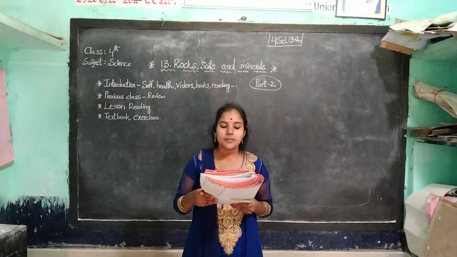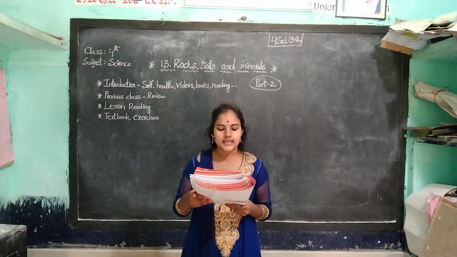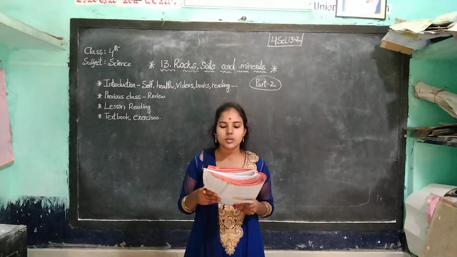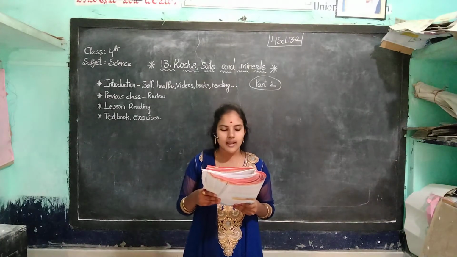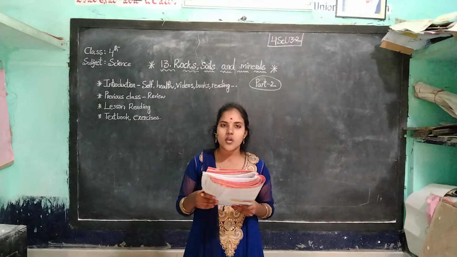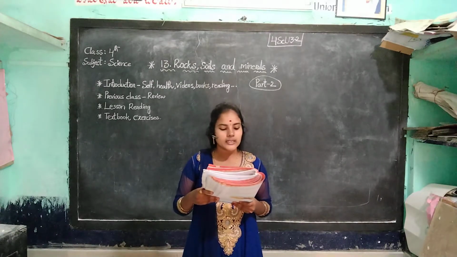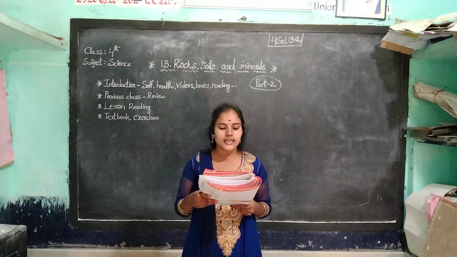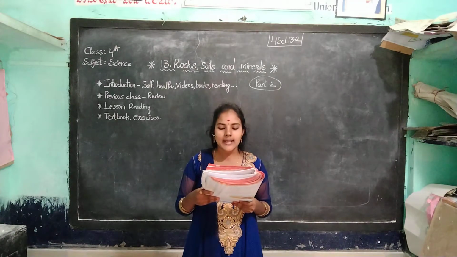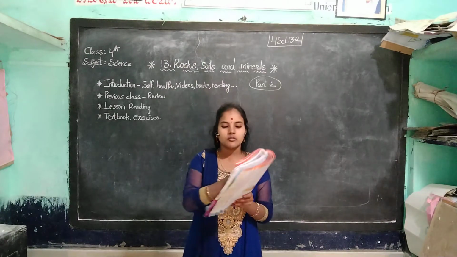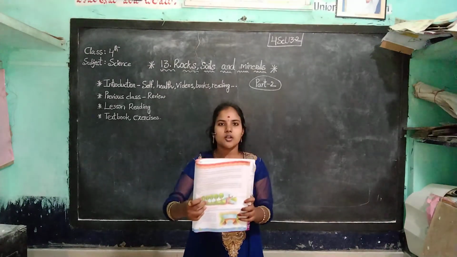There are different methods to conserve the soil. First one is planting trees and grasses. Okay, the roots of the plants and trees bind the soil particles firmly together and do not allow them to be washed away by water. If the land is not under cultivation, it is better to grow grass or creepers on it. These plants act as barriers against the force of wind and water. Okay, once you observe this diagram.